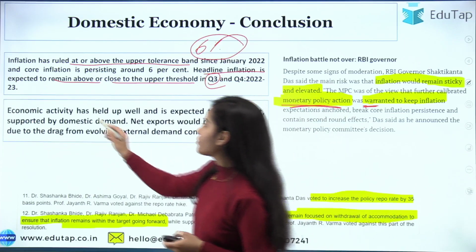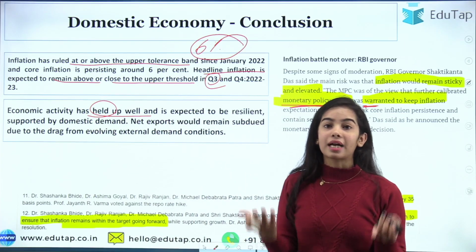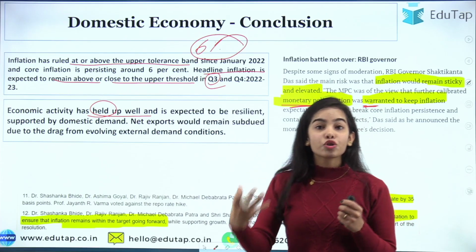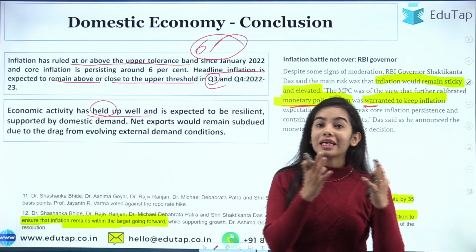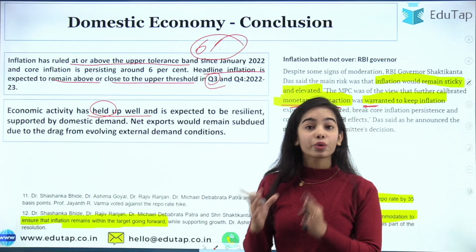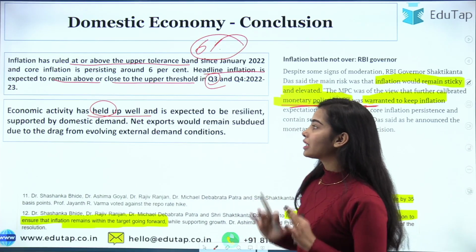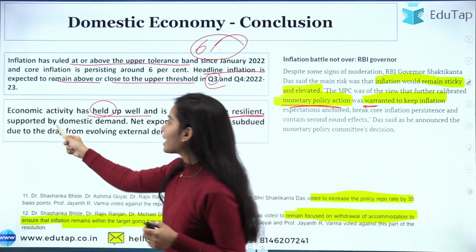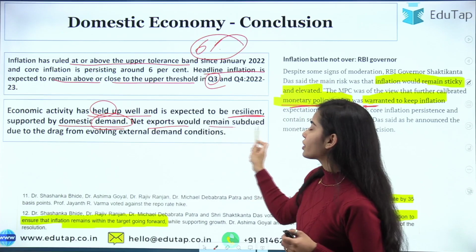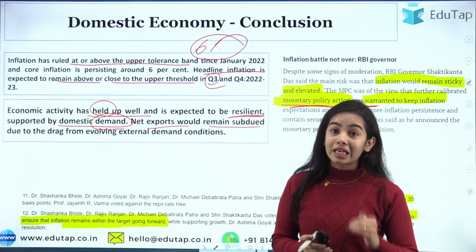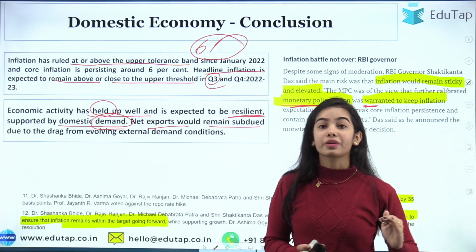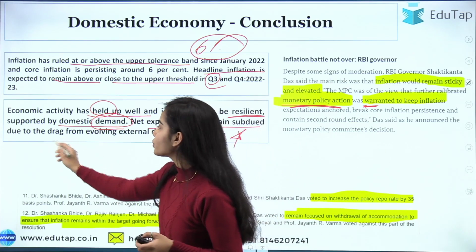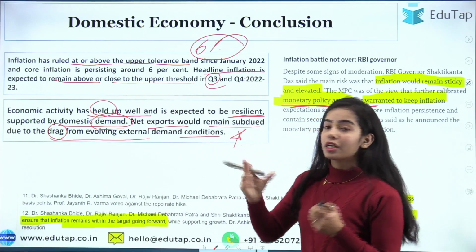Economic activity has held up well. You can see that our demand is increasing, the rural demand is increasing, consumer confidence has quite improved, investment activity is going good, and credit growth is going good. So we have held up really well. The economy is quite resilient, supported by domestic demand. Net exports would remain subdued, it would remain decreased because the external demand is decreasing. So you have to remember that net exports are decreasing due to drag from evolving external demand conditions.